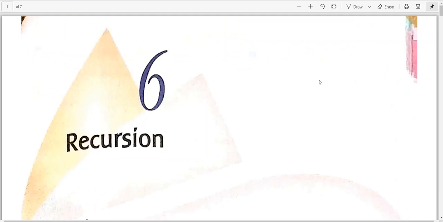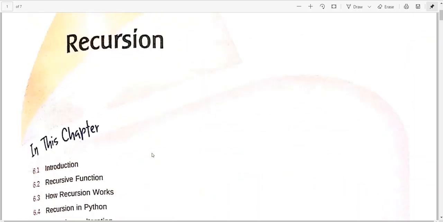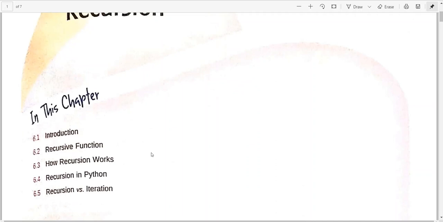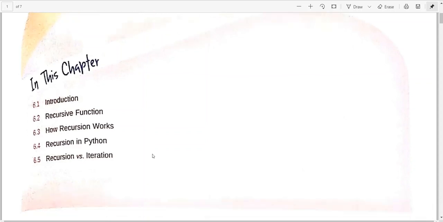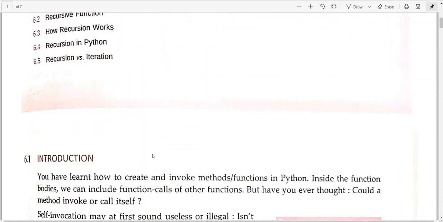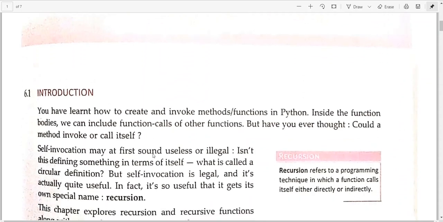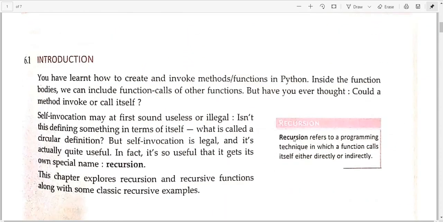Let us start our lecture for today, and today's topic would be Chapter 6, Recursion. Actually, recursion is basically related to functions only. We have read the complete chapter on functions in Chapter 3, right? So we will be reading the further extension of it in Chapter 6 as well. So what is recursion? Recursion refers to a programming technique in which a function calls itself, either directly or indirectly.